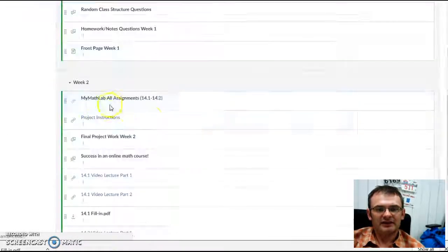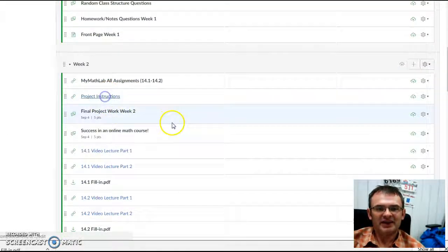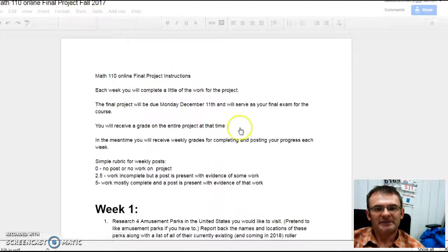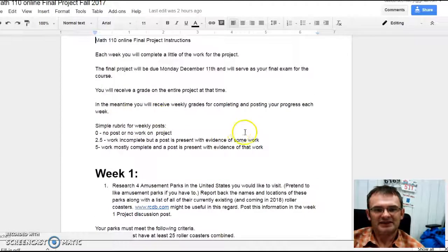And I clicked the wrong link. Our other thing is the project work for the week. Hey, this project instructions file in Google Sheets has been updated. Week 1 is still on there. The rubric is still the same.